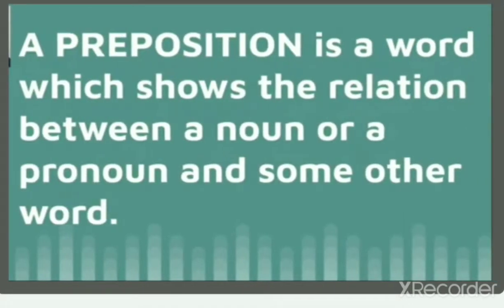Let's have a look at the definition. A preposition is a word which shows the relation between a noun or a pronoun and some other word. I repeat once again. A preposition is a word which shows the relation between a noun or a pronoun and some other word.